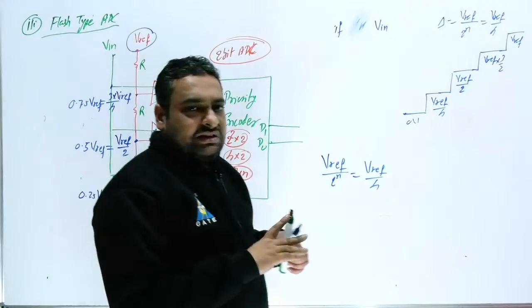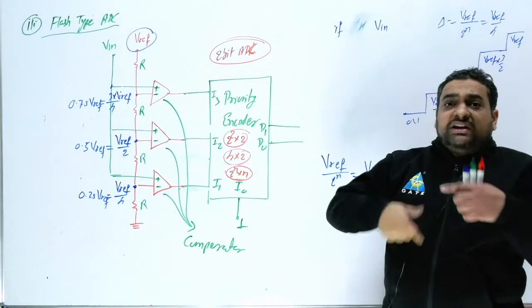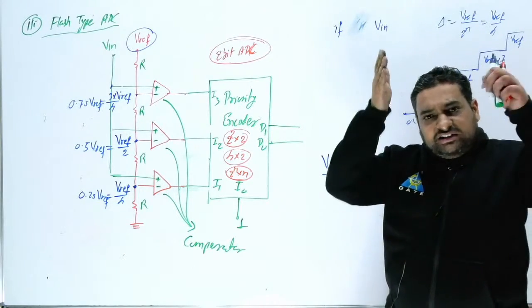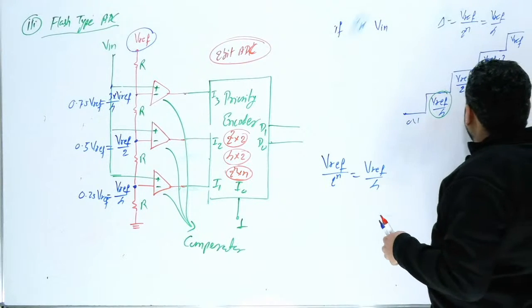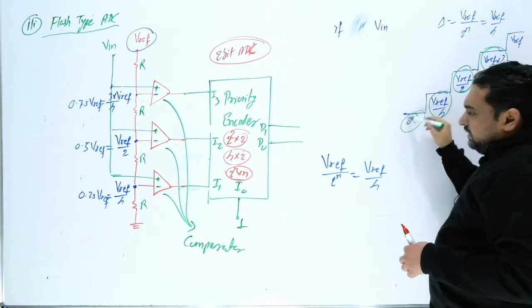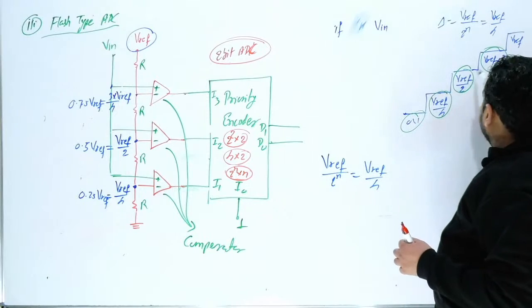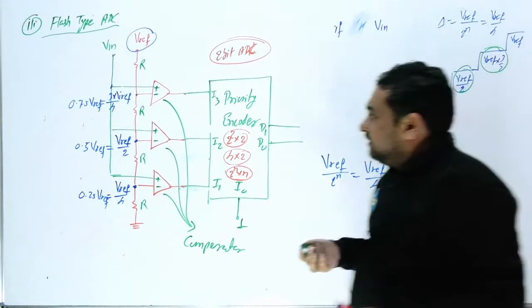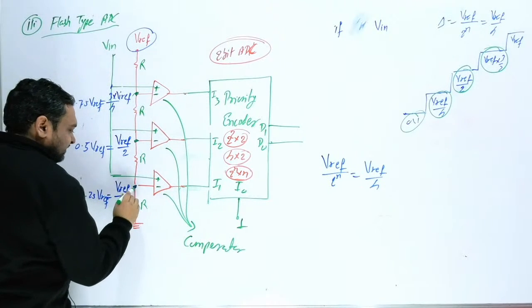In the previous design, every step size voltage you were creating, but here all the step size voltage is already available. So this voltage is available, this voltage is available, and this voltage is available. All these three voltages and 0. If you get nothing, then output will be 0 0. So all these three voltages we have created here.